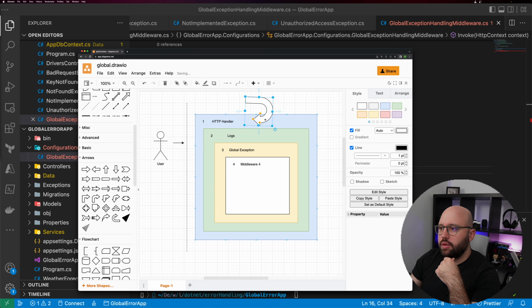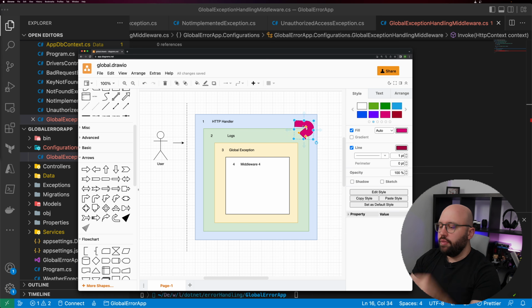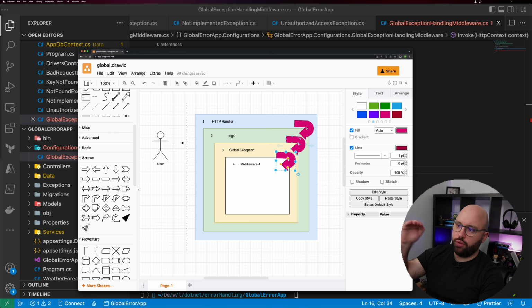Okay, let's make this. So the middleware hits this one first, and let's make the middleware jump in a nice red color. After it jumps into this one, it will jump into the second one. Once it jumps into the second one, it will jump into the third one. And once that has been completed, this is going to be the first step: 1, 2, and 3.